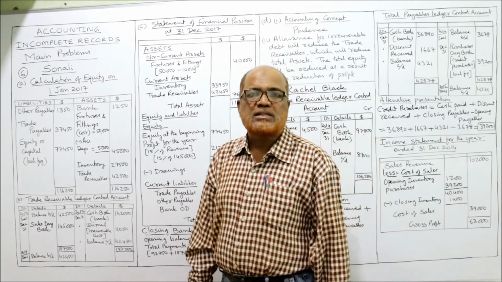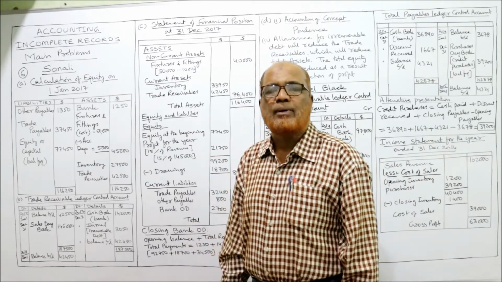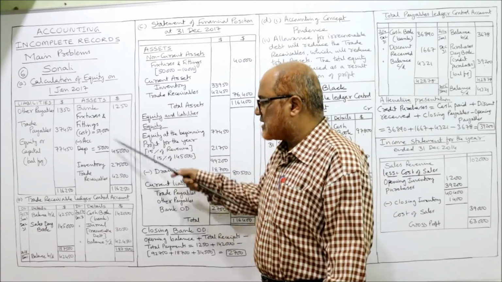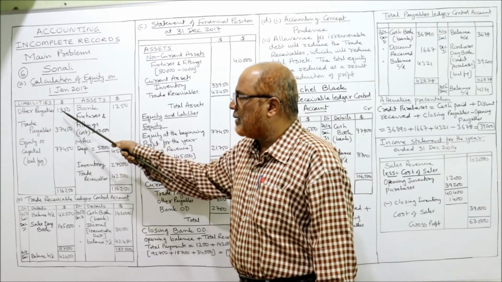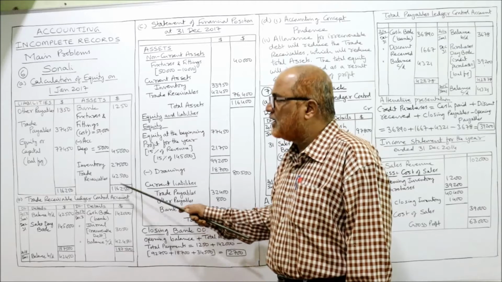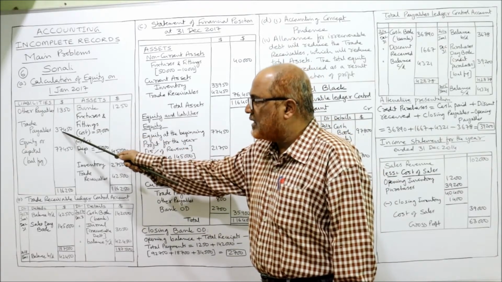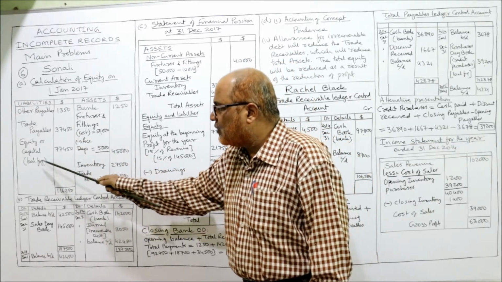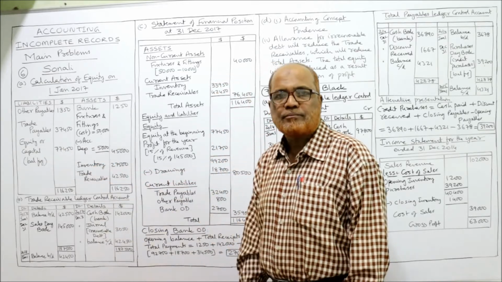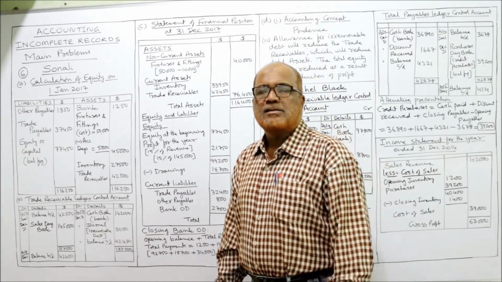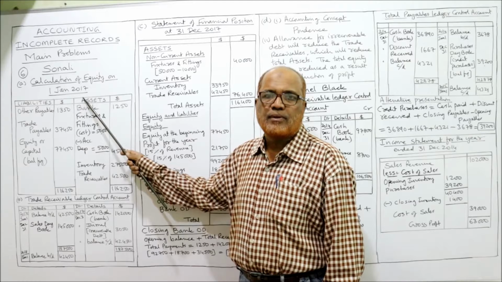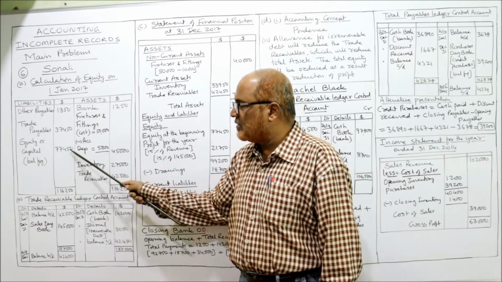From this we deduct the liabilities total, and we'll get the capital. Capital is equal to assets minus liabilities. Assets are 116,250. Liabilities are other payable 1,350 and trade payable 37,450. So from 116,250 deduct 1,350 and 37,450. The balancing figure you will get is 77,450. This is the equity or capital. The first A bit is completed. It is asking what the capital or equity was on 1st January, the beginning of the year. So on 1st January, capital was 77,450.